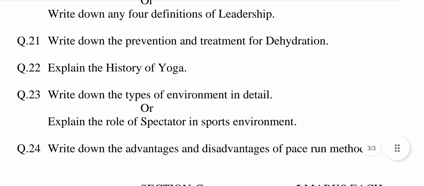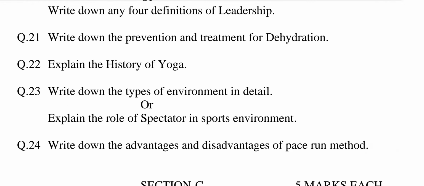Or write down any four definitions of leadership. This question is also selected from chapter number 3, Sociological Aspects of Physical Education. The answer may be: the four definitions of leadership are as listed below. Number 1, according to Dowling, leadership is the exercise of authority and making of decisions. Second, according to H.T. Mazumdar, the leader is one who has power and authority.